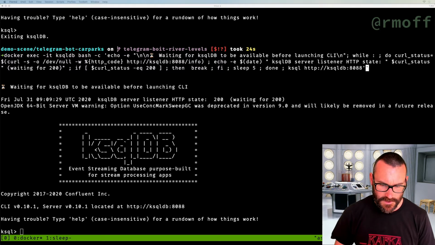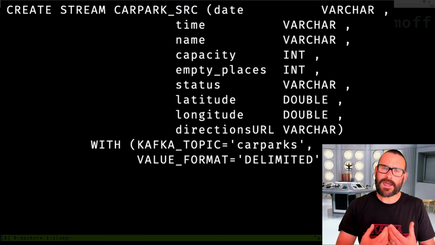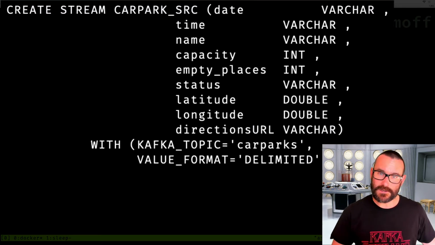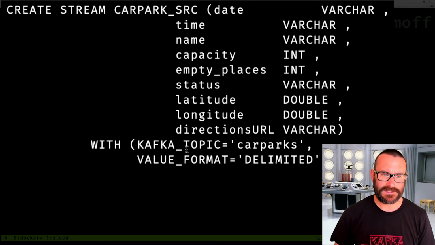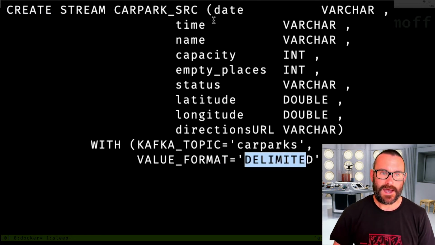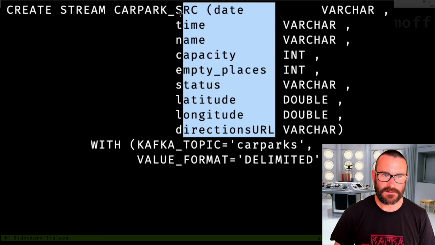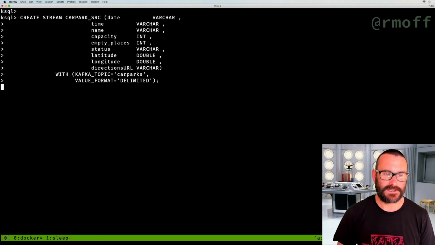So the first thing we're going to do is create a stream in ksqlDB. And this is kind of declaring a stream on top of an existing topic. We're going to see later on how we can create new topics that are populated through ksqlDB. For now, we're simply saying we've got an existing topic called car parks, and the data is comma delimited, and here is the schema of that data. So the schema we've taken from the headers that came through in that CSV file, and then the data types we've had to figure out. The capacity is an integer, and the latitude and longitude are double, so we've had to do that bit ourselves.